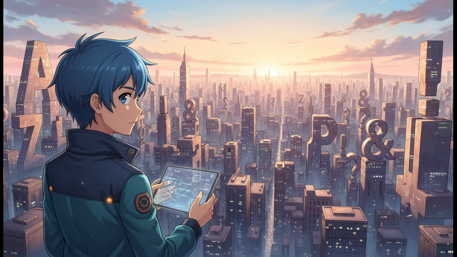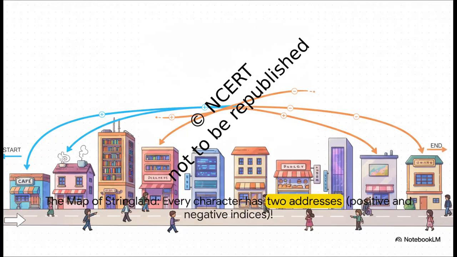Okay, but this place, it's huge. How is Pip supposed to find their way around? They're going to need a map, right? A way to find any specific building on any given street. So, how's our little coder going to navigate this place? And just like that, a map appears.